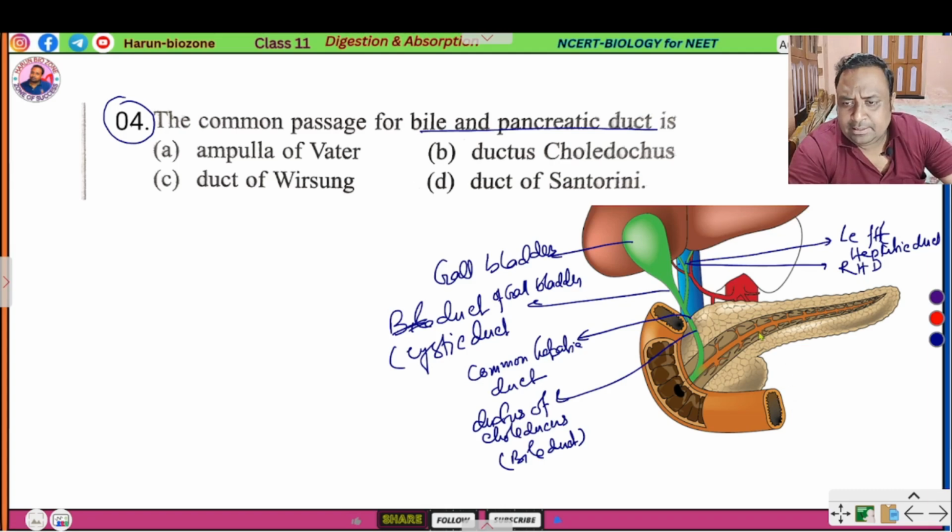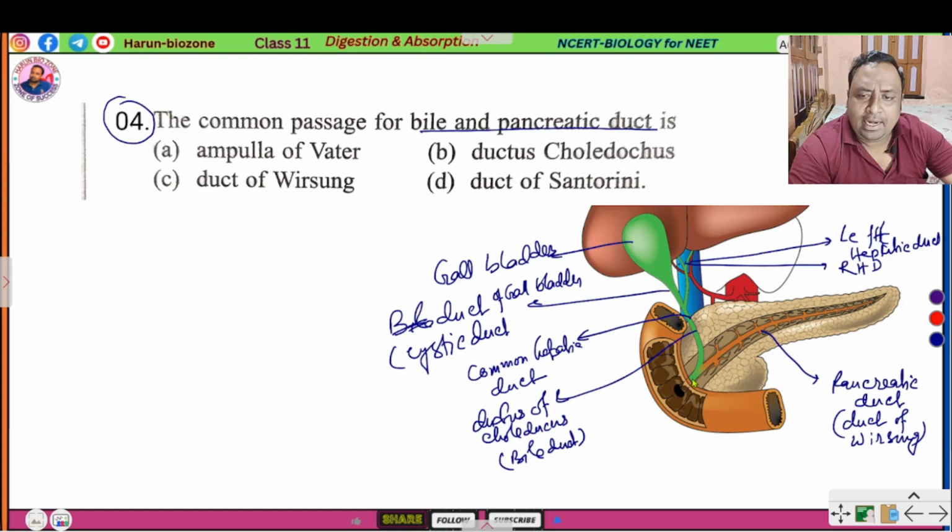Okay. This is pancreatic duct, or called duct of Wirsung, and this is called common hepatopancreatic duct.